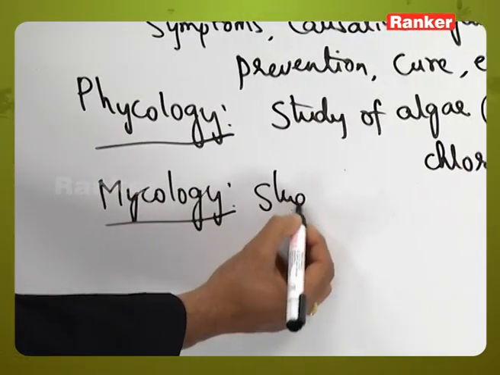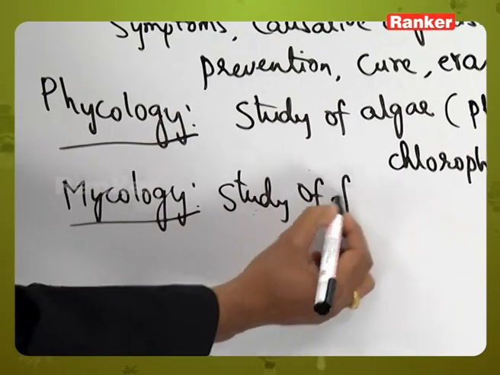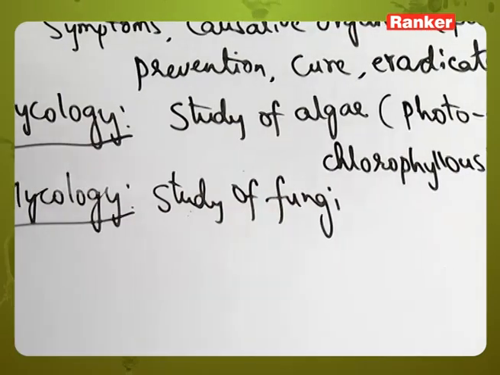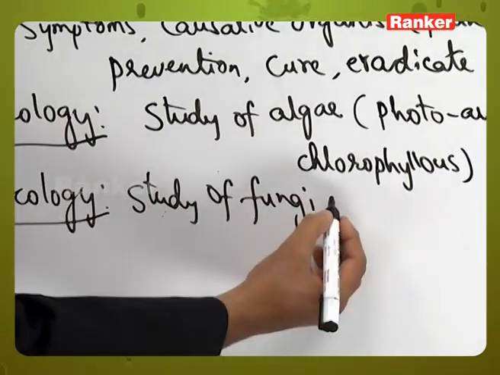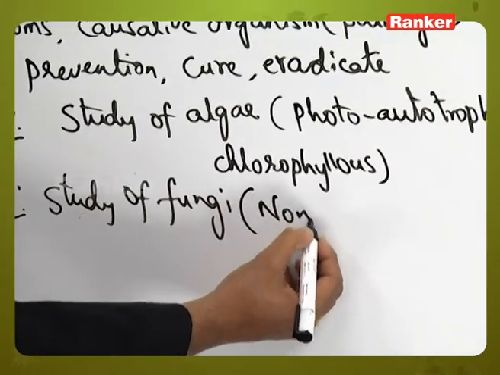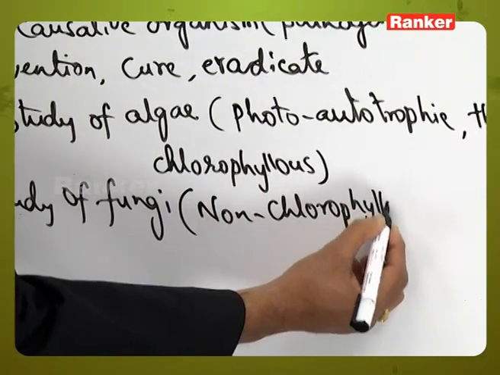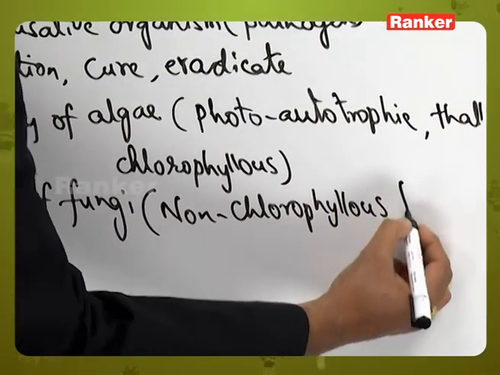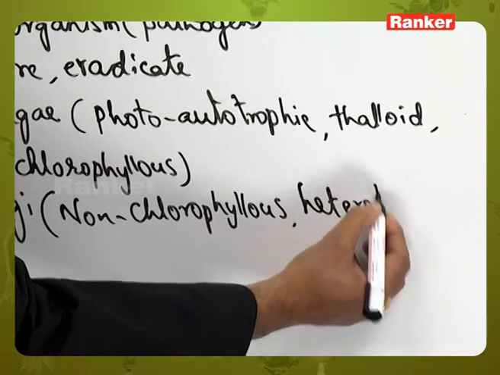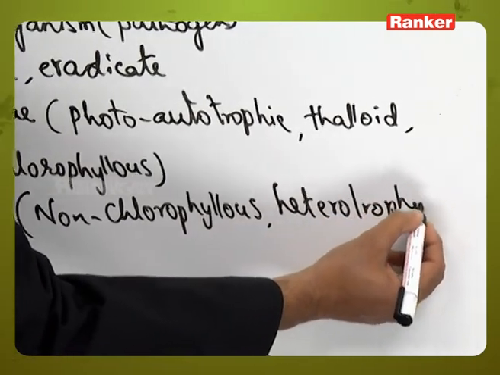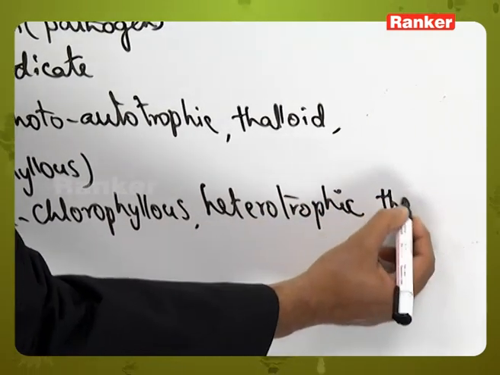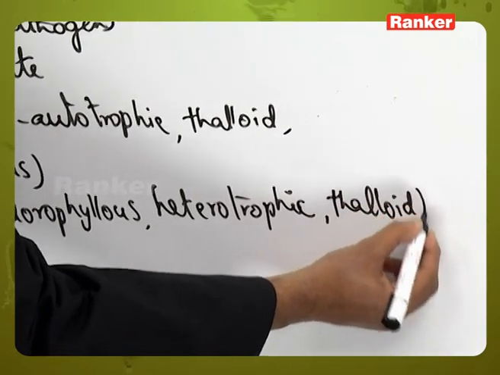Here the study of fungi is called mycology, and the fungi include non-chlorophyllous, heterotrophic and thalloid organisms.